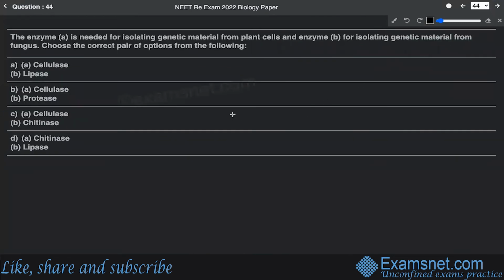The next is question number 44. Question number 44 says that enzyme A is needed for isolating the genetic material from plant cells, and enzyme B is used for isolating the genetic material from the fungus. Now choose the correct pair of options from the following. All right. So this question has been asked from the chapter of biotechnology principles and processes, where you might have studied that for isolating the genetic material, certain specific enzymes are used for treating specific cells. For example, if you have to isolate the genetic material from the plant cell, then you have to treat it with a specific different enzyme.